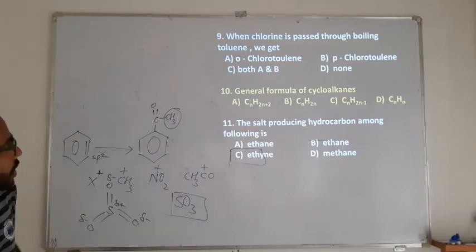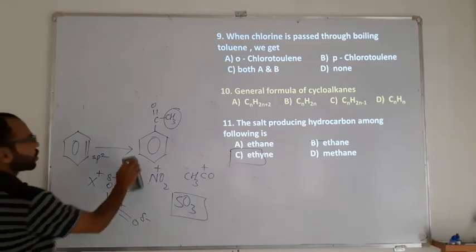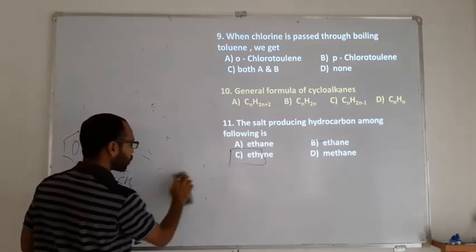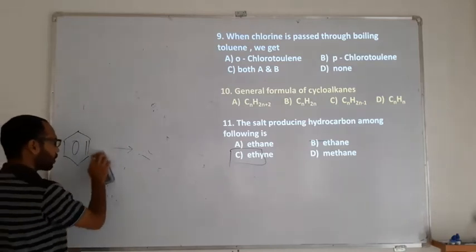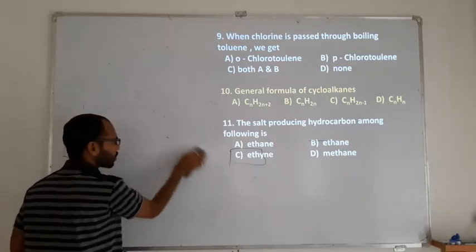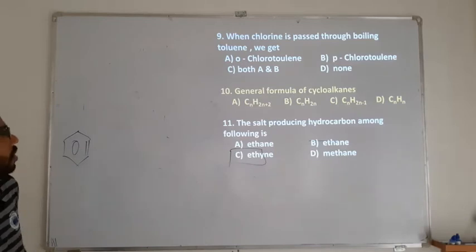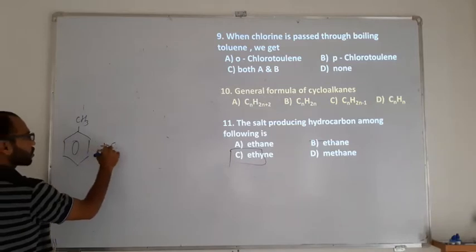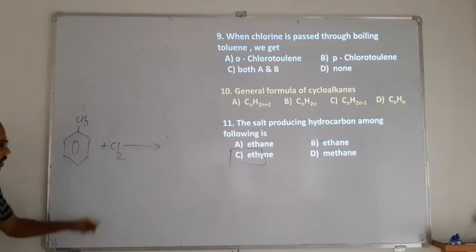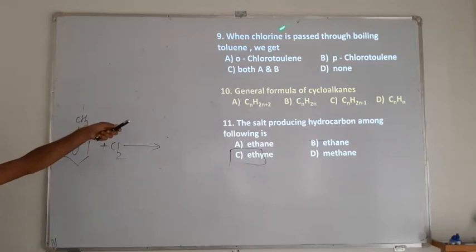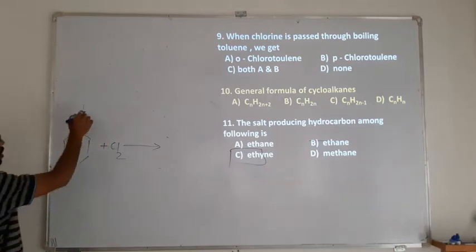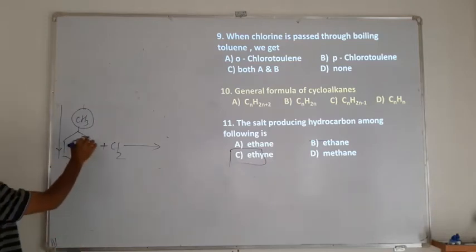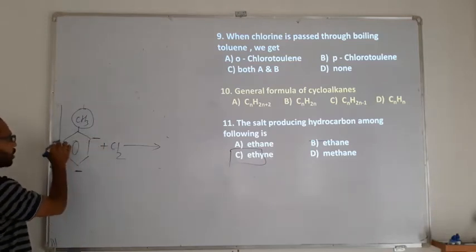Then, when chlorine gas is passed through boiling toluene, we get... So it is a reaction of chlorine with toluene. This is also an electrophilic substitution reaction. Toluene has CH3, and you are reacting it with chlorine. Toluene is an electron donating group. It will donate electron density to the ring, to the ortho and para positions.